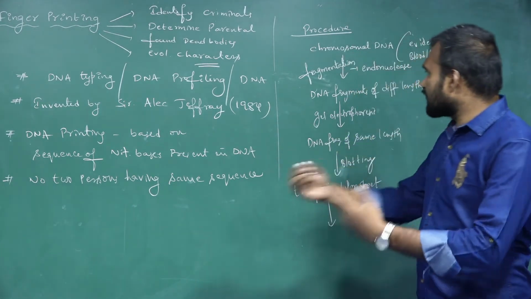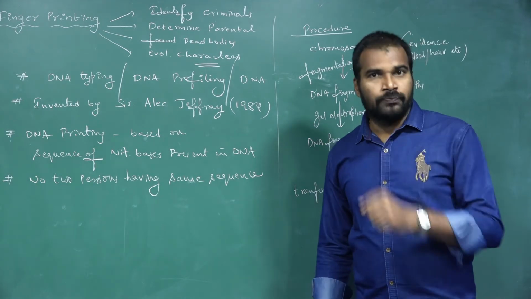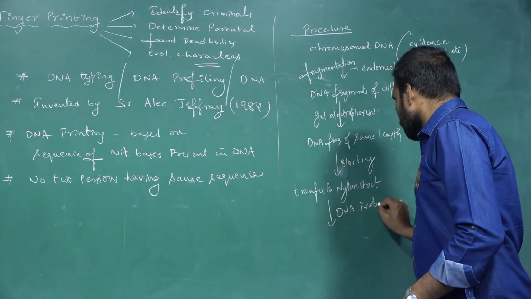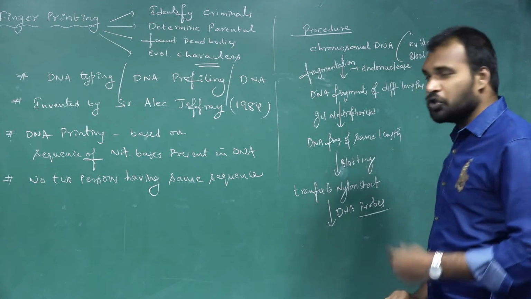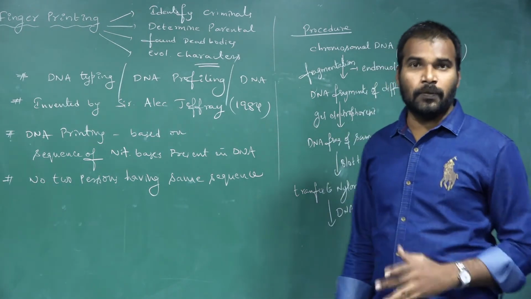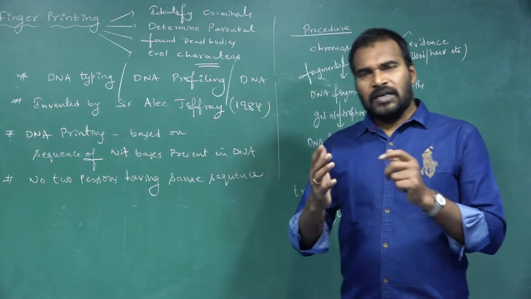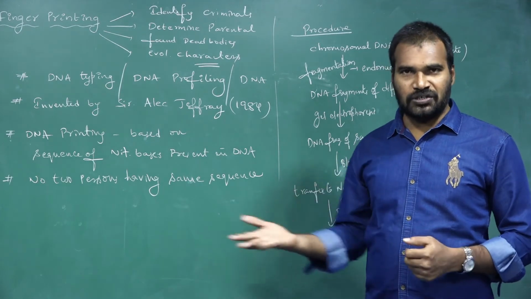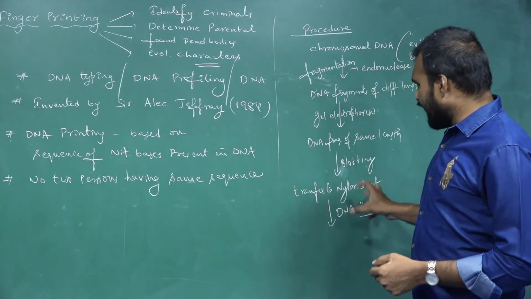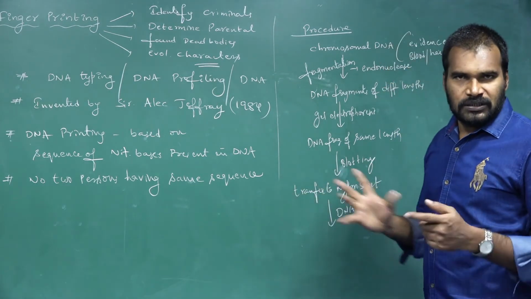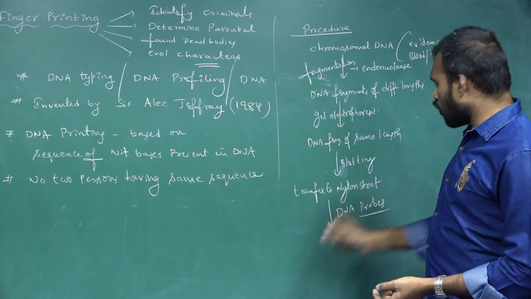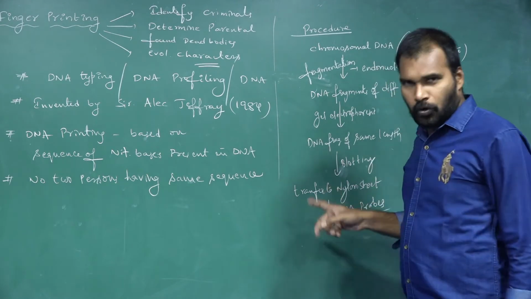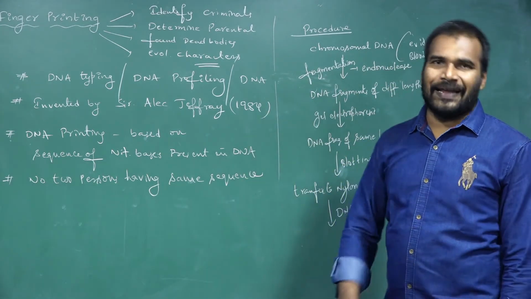After it is transferred to the nylon sheet, then what do they do? They will add DNA probes. Here is a new term, probe. What is a probe? A probe is nothing but an artificial genetic code. When we add these DNA probes to the DNA fragments, the probes will go and attach at a particular place. Wherever the sequence of the probe is present, it will go and attach there.